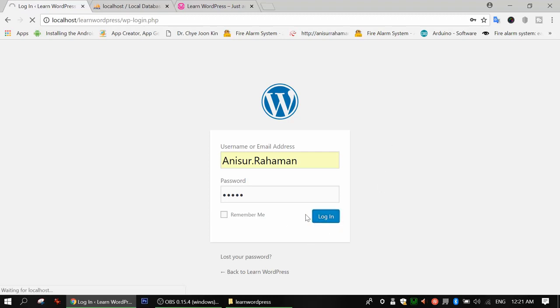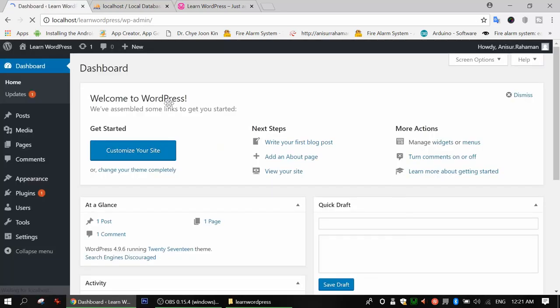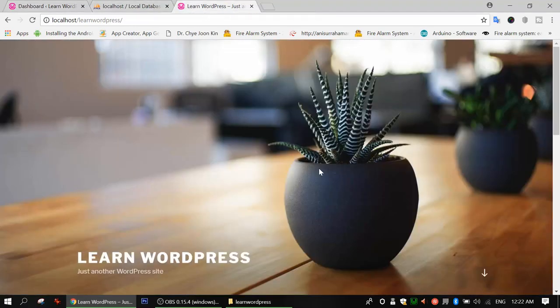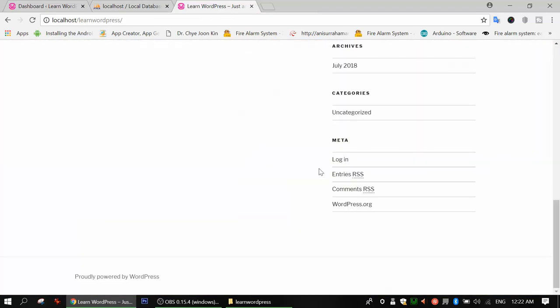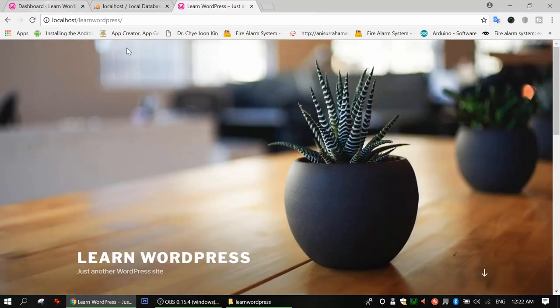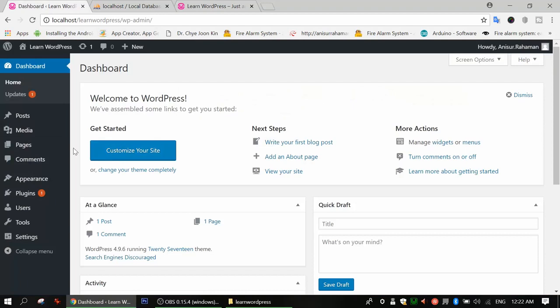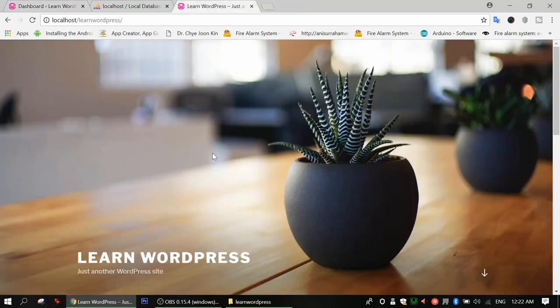What happens if my password and username are correct? I will be able to see the backend. It is correct, so I can see the backend here. This is the WordPress backend, and this is our website. I think for installation, visiting our website and logging into our backend, this is enough for today's tutorial.